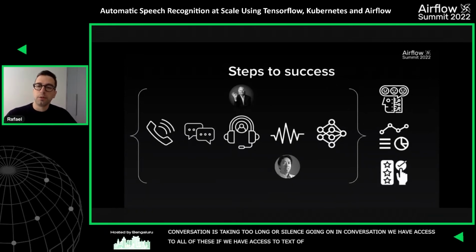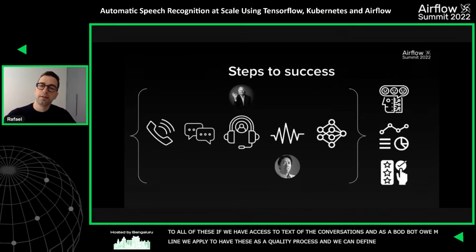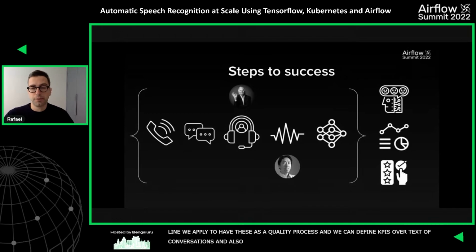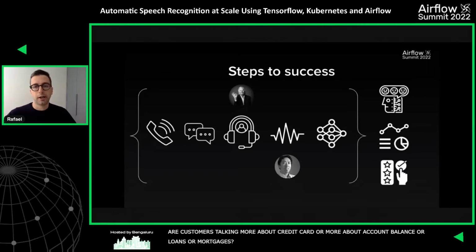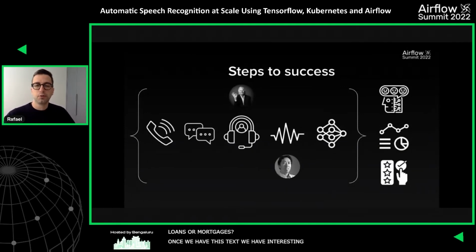Well, as a bottom line, we are able to treat these as a quality process, right? And then we can define some KPIs over the text of these conversations, and also find what the topics are that interest the customers the most. Are my customers talking more about credit cards? Are my customers talking more about account balance or loans or mortgages? Once we have this text, we have a really interesting source of data to answer all these questions, right? But how to implement this?